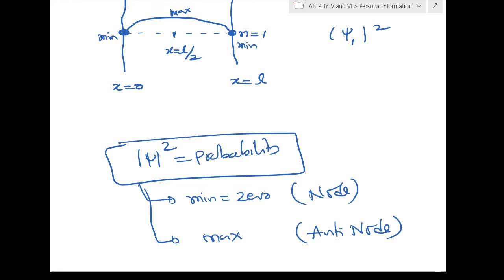So this only happens according to quantum mechanics, but according to classical physics there is nothing like that. The particle will be here only, here maximum, there maximum, we cannot say. But according to quantum mechanics, n states are possible. So there are some places where the probability of finding the particle is maximum and there are some other places where it will be minimum.